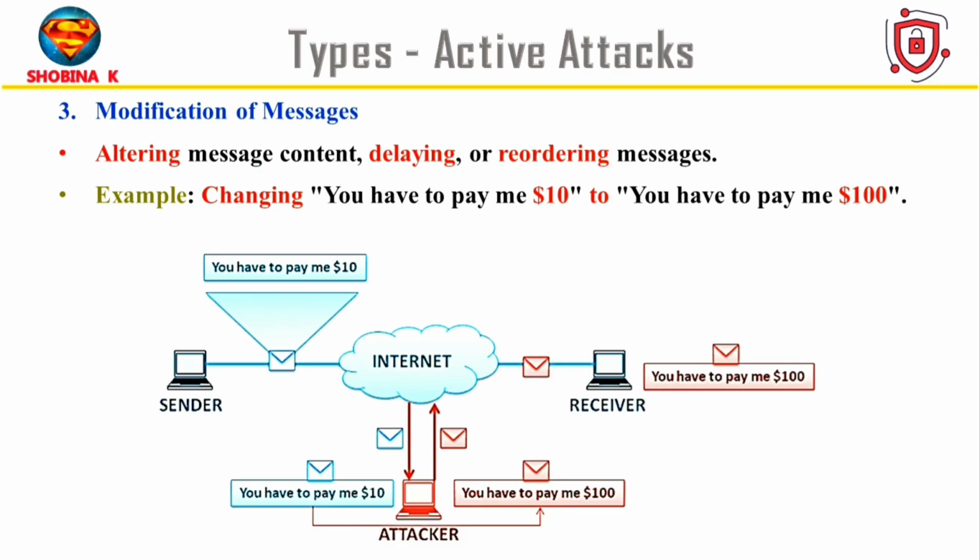After that, modification of messages. Here the attacker changes the message content, or sometimes delays or reorders the messages. For example, the original message says you have to pay me $10 and it is changed to you have to pay me $100. So the receiver ends up paying more. The goal is to change the message without the sender or receiver knowing.